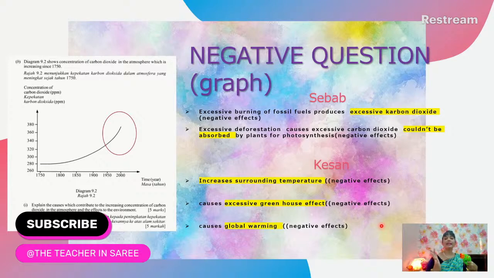You need to use the word excessive, but I did not highlight it here because that is not my focal point for today. My focal point in this slot is only the negative questions. It is worth mentioning that negative statement questions can most of the time be combined with quantitative questions. This is one example.